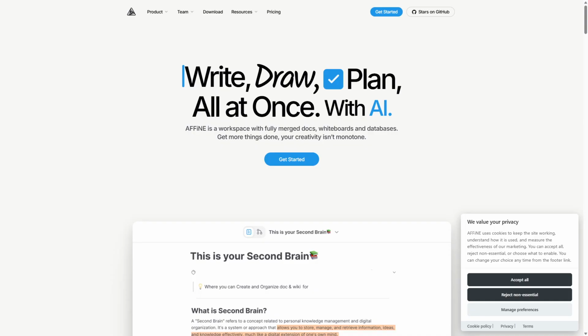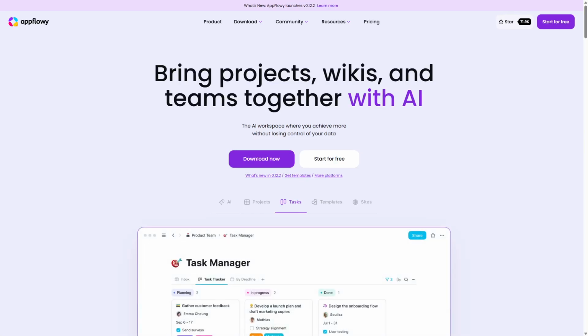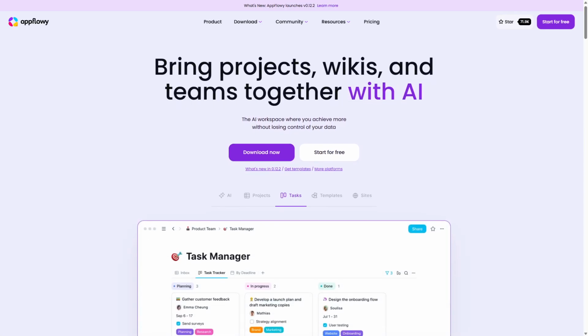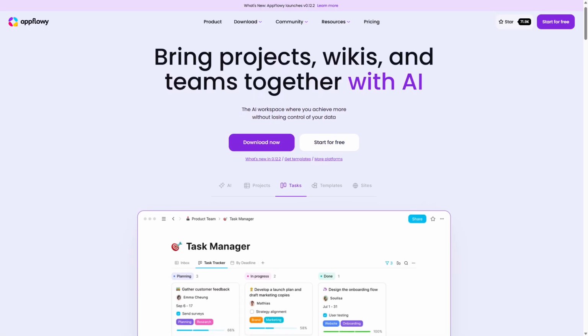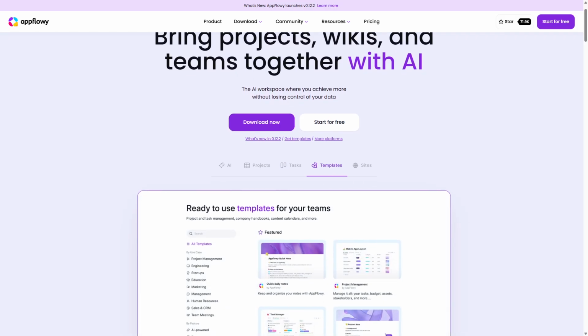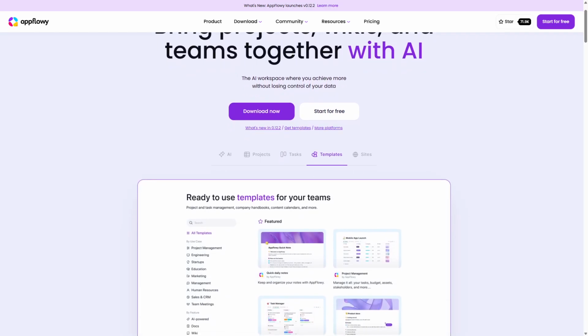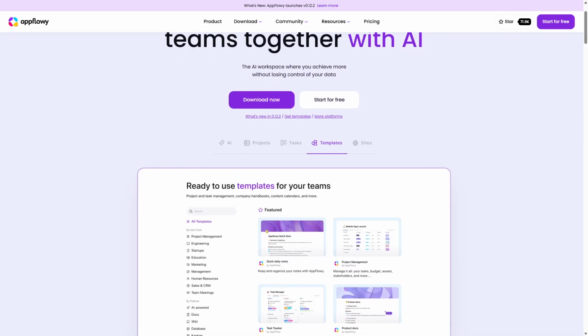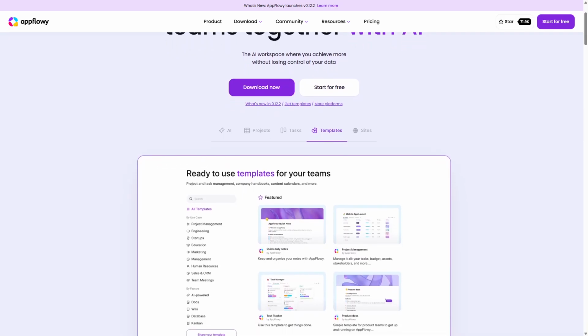The core difference lies in their approach. AppFlowy focuses on customization and privacy, while Affine emphasizes seamless collaboration and knowledge linking. AppFlowy is an open source alternative to popular productivity platforms, built to prioritize user control and privacy. It offers a modular interface where users can customize workflows, manage tasks, notes, and databases without relying on cloud services.